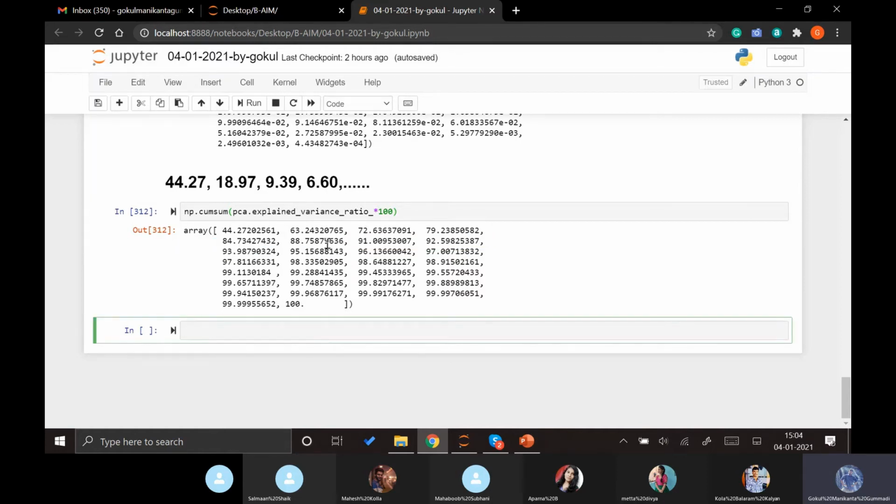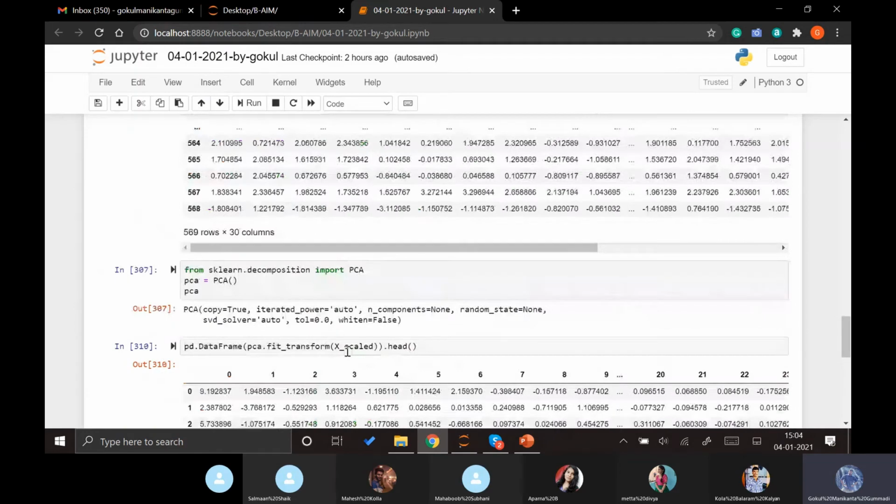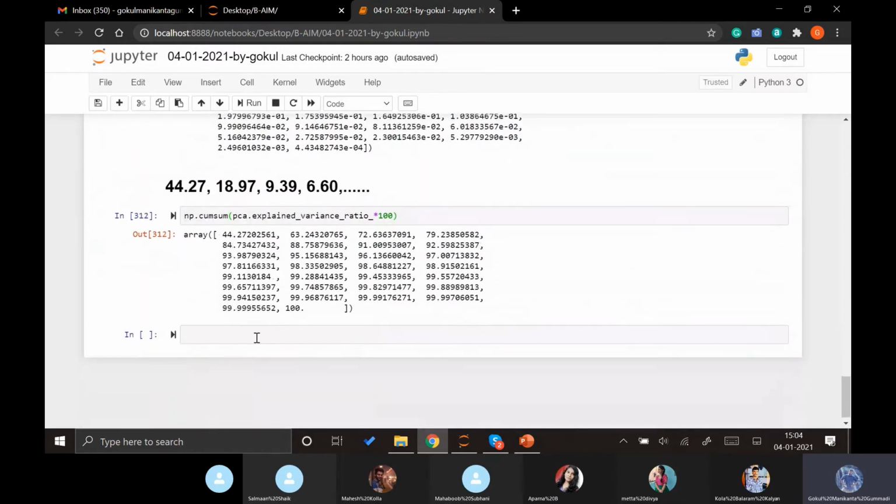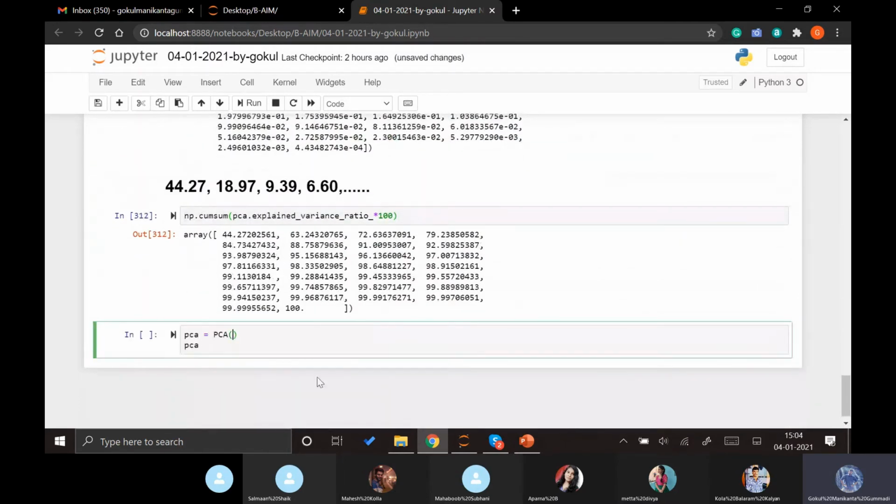So we need to fix the number of components which we didn't fix previously. Now we need to put some value for it. Let's apply the same here, but we give n_components as 10, because we understood that 10 components is the best way to reduce the data, which will explain 95% of the previous data.